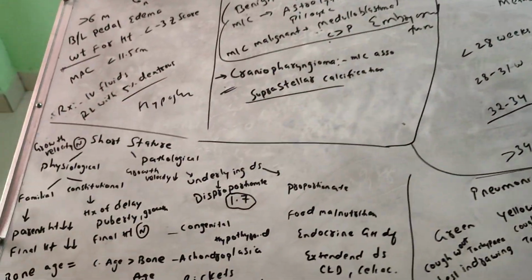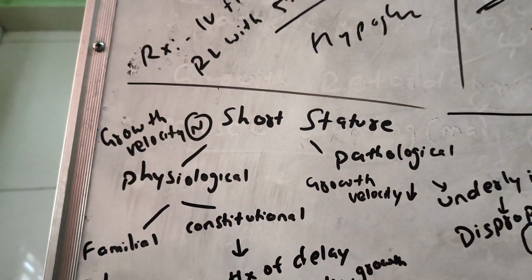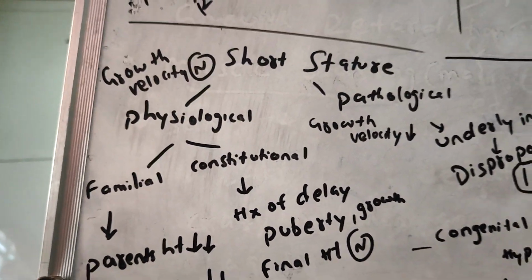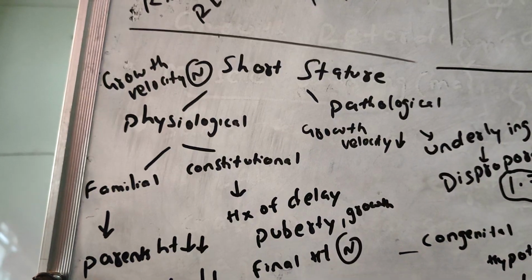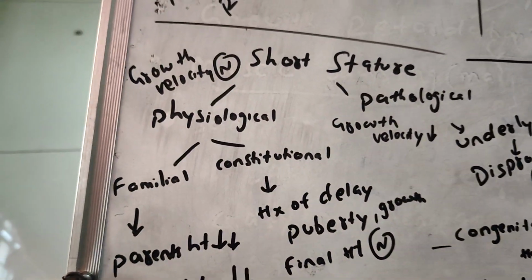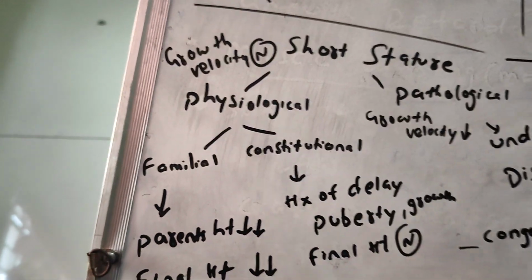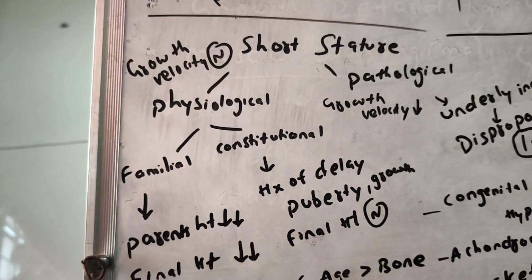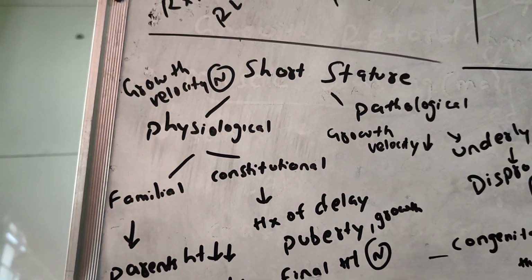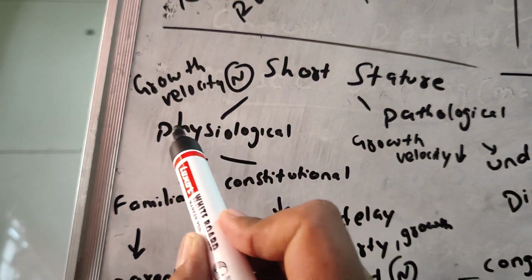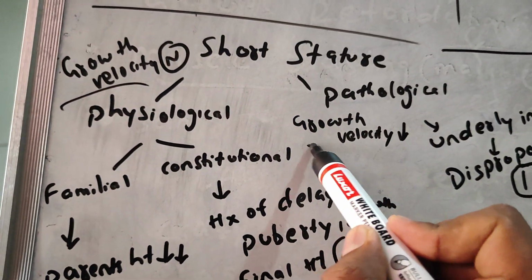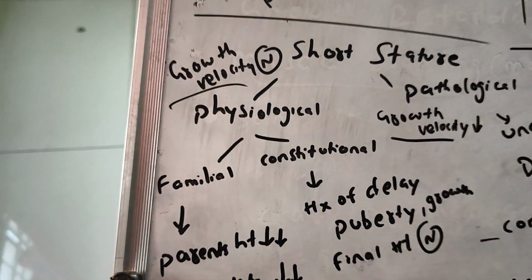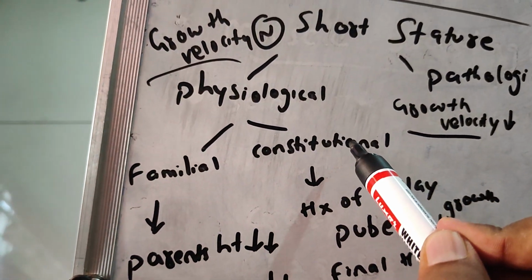Okay then. Next, coming to the main one, short stature in children. Short stature is divided into two types: physiological and pathological. In physiological, growth velocity will be normal. In pathological, growth velocity will decrease. Physiological is divided into two types: familial and constitutional.